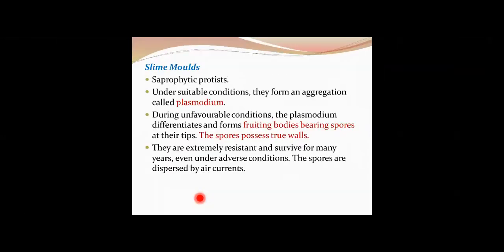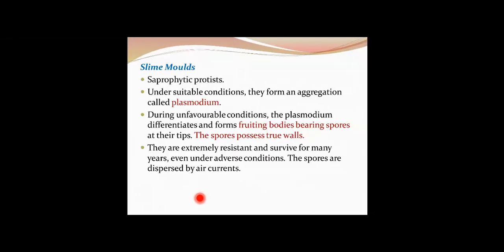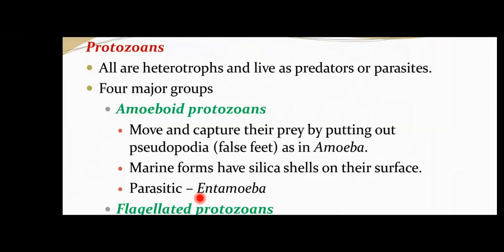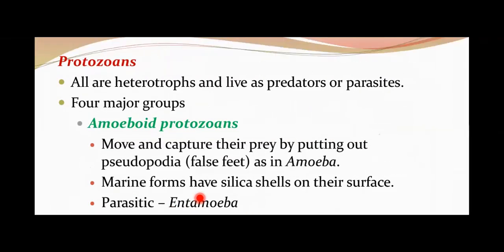What you have to remember is, under favorable conditions, they form an aggregation called plasmodium. Under unfavorable conditions, it differentiates to form fruiting bodies which have spores, and spores can persist for a longer time because they are resistant structures and they have true walls, and the spore dispersal occurs by means of air currents. Let's come to the last group of this classification, protozoans.